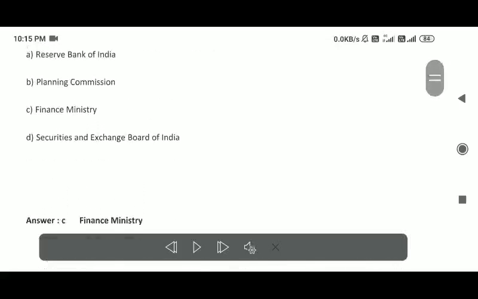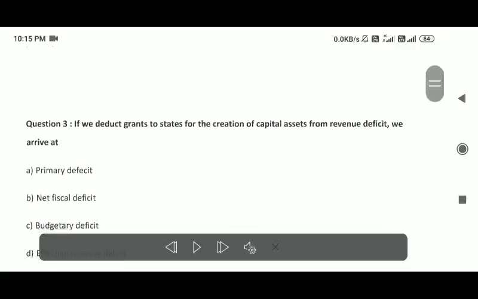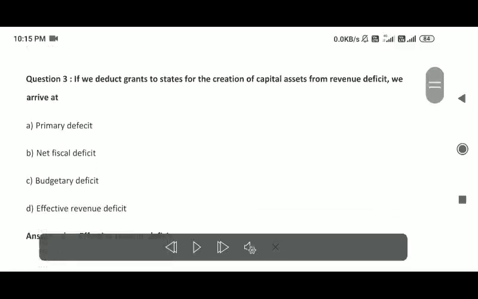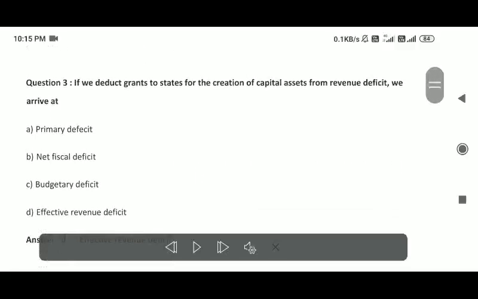Finance Ministry. Question 3. If we deduct grants to states for the creation of capital assets from revenue deficit, we arrive at: primary deficit, net fiscal deficit, budgetary deficit, effective revenue deficit. Answer: D. Effective revenue deficit.